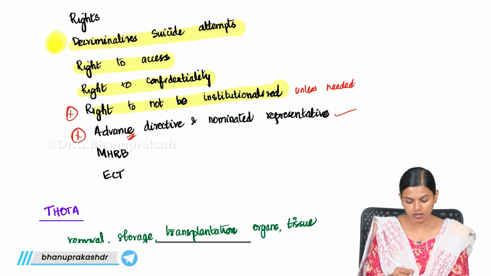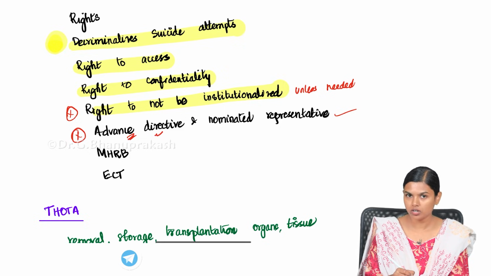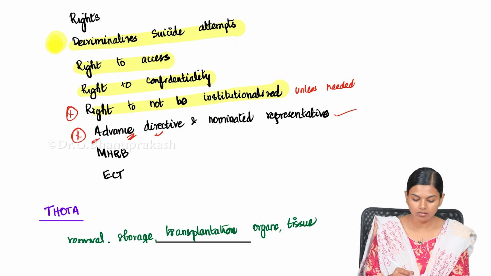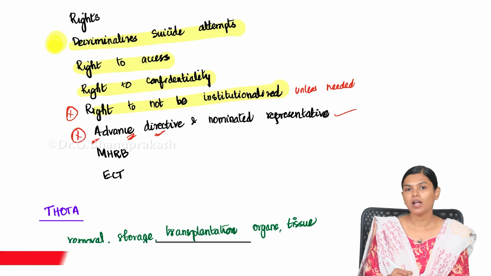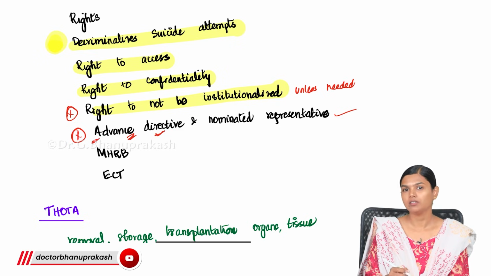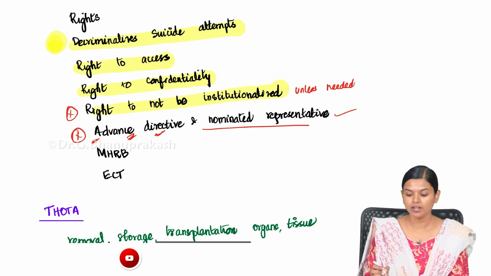An advance directive can be made like a will by the person when he is in his lucid interval. So this is your advance directive. They can plan everything when they are sane, and that directive can be followed when they are not able to take a decision because of that mental disability. And they can also nominate a guardian or a representative for themselves.